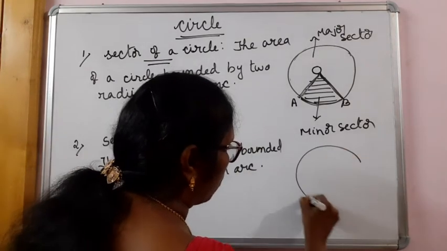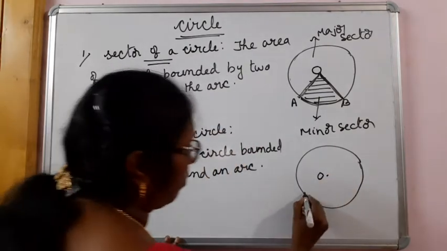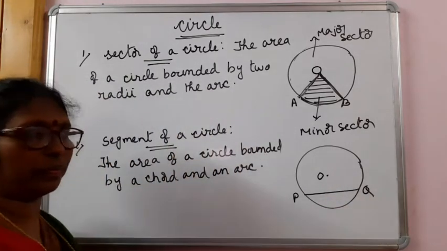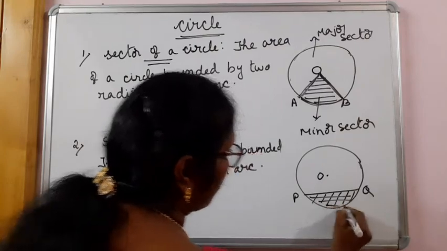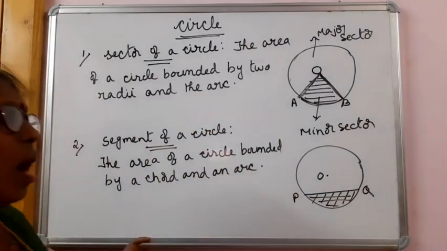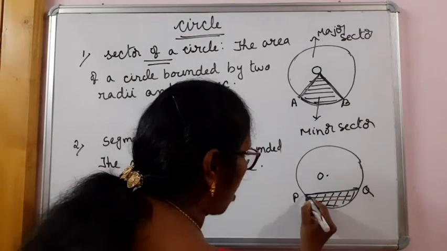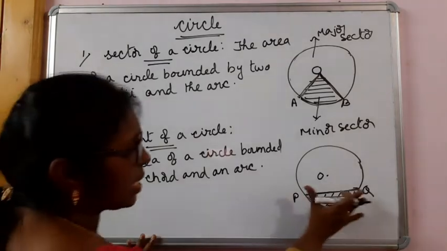Let me show you what is that. Suppose this is the circle with center O. PQ is the chord. Then this area, same with the unshaded area, are bounded by chord and this arc. PQ is the chord and PQ is the arc also. Okay? So this is said to be the segment.